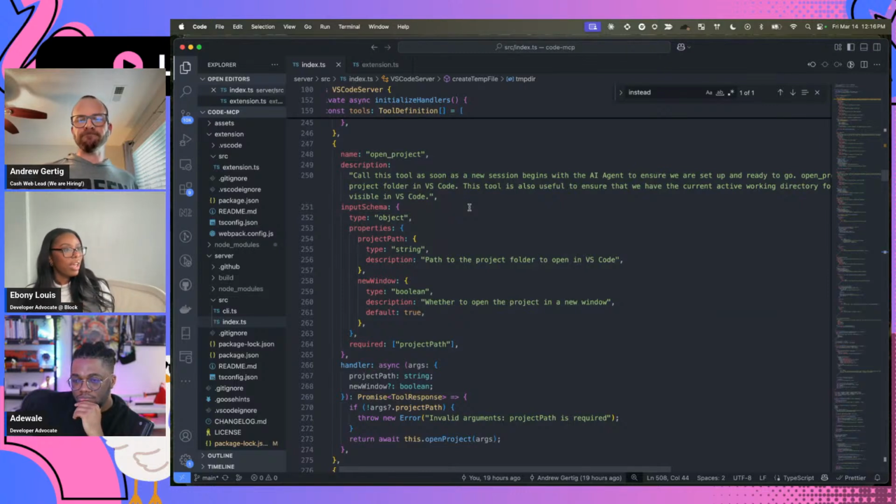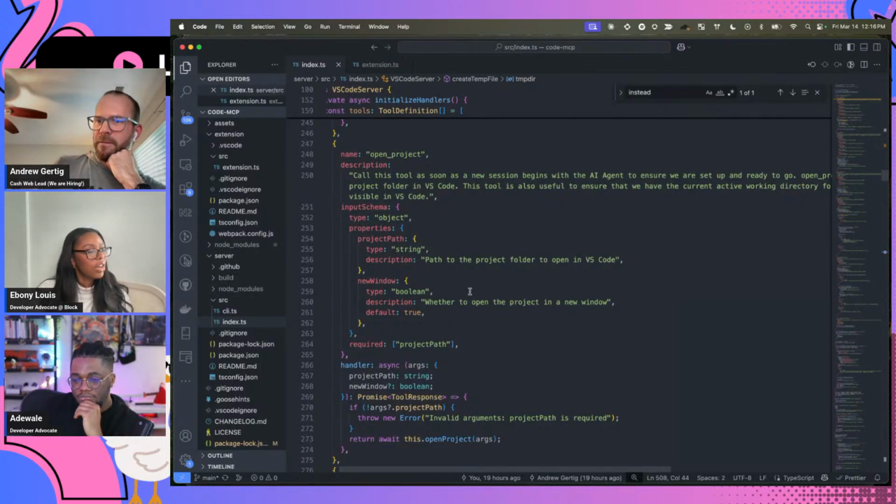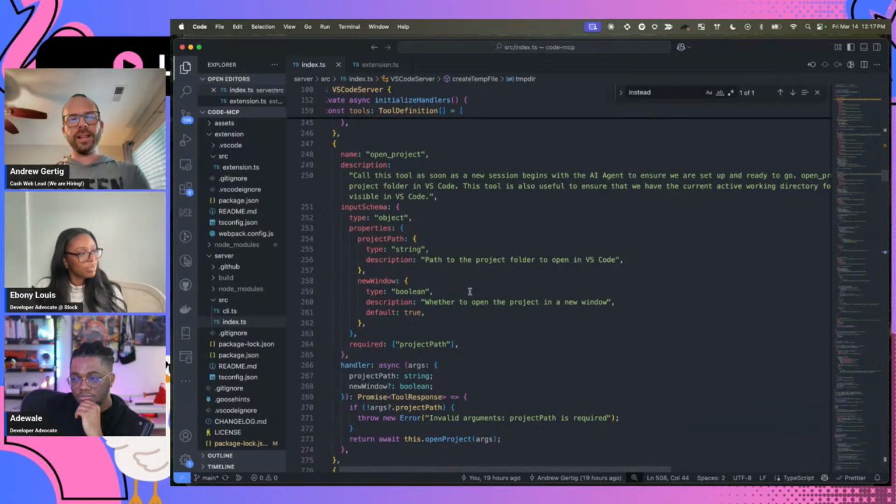Yep. I love that user workflow that you did there. Nice. So if we didn't put descriptions there, what would happen? Well, if you don't have the description, then the LLM is only using the name of the tool to discern when it should be used, right? And so the description is really critical to help the LLM understand when to use that tool.